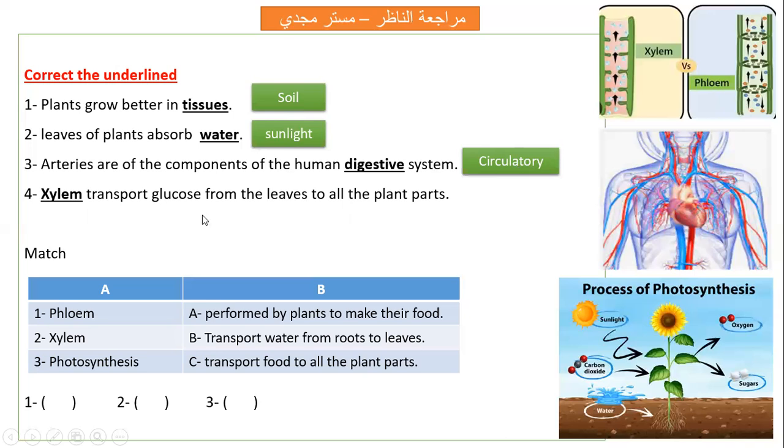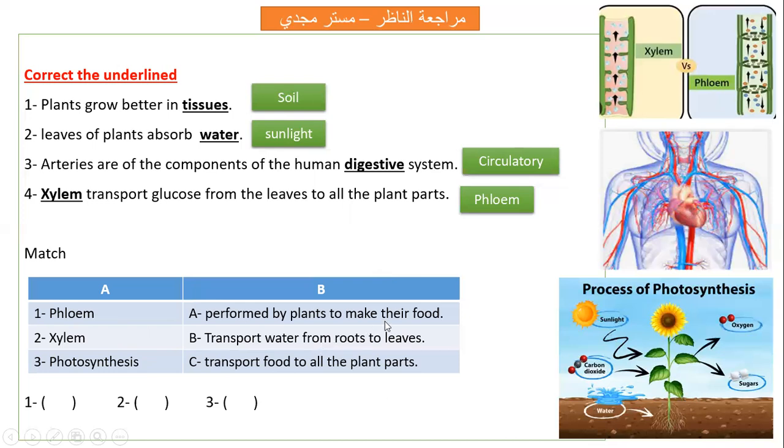Xylem transports glucose from the leaves to all the parts of the plant. Glucose, the food of the plant, is transported by what? By phloem, not xylem. Xylem transports water only, but phloem transports the food, the sugar, and the other nutrients to the other parts of the plant. Match phloem. Now, your turn. Which one? Phloem.